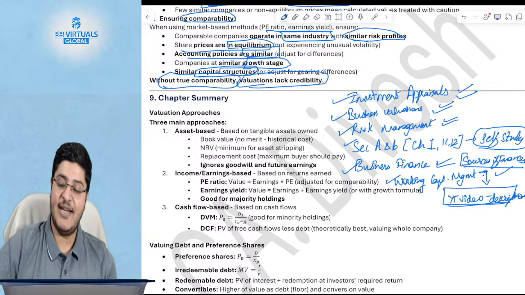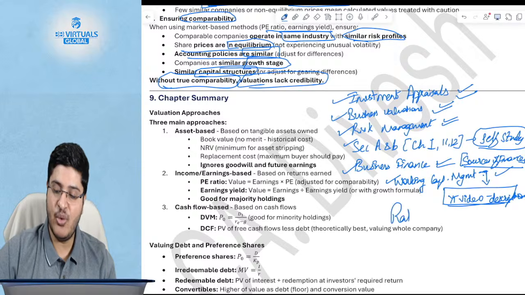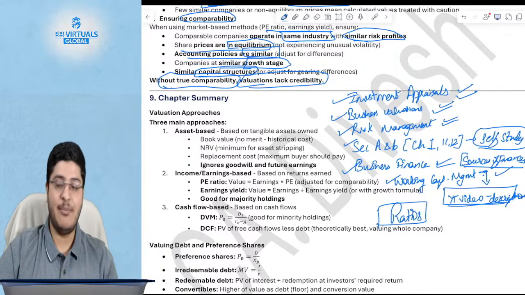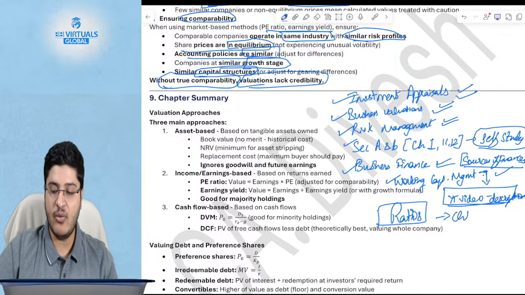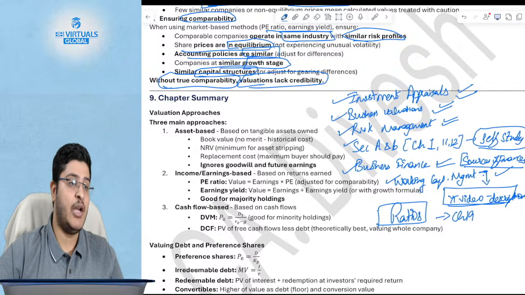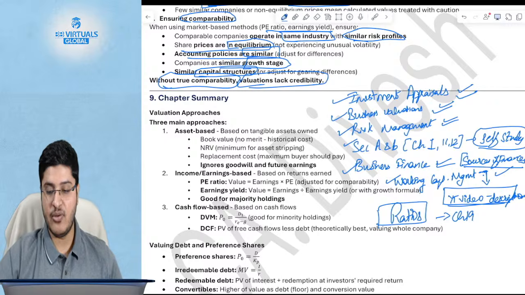The last thing that is pending is ratios, that is, financial ratios and analysis. Now, if you want, we can take half an hour to cover the chapter of ratios. It is chapter 19 of my notes. But from what I know, you already covered this in the subject of FR and you know ratios very well. I can also show you the chapter.